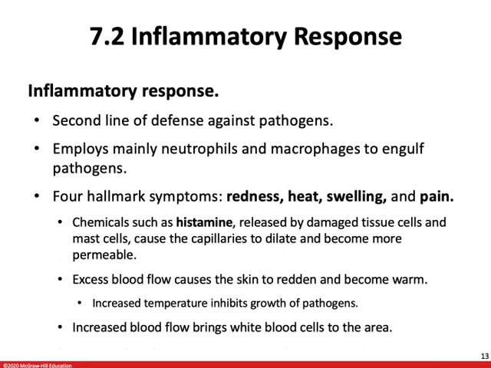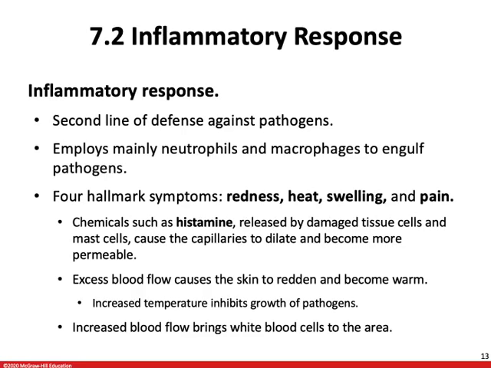The second step is the inflammatory response. This is our second line of defense against pathogens, and it's going to employ mainly neutrophils and macrophages to help engulf those pathogens. There are four symptoms of an inflammatory response that we typically think of: redness, heat, swelling, and pain. Chemicals like histamine are released by those damaged tissues and mast cells. This causes your capillaries to dilate and become more permeable, which ultimately leads to that redness, heat, swelling, and pain.